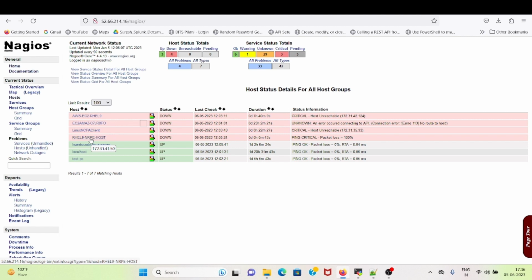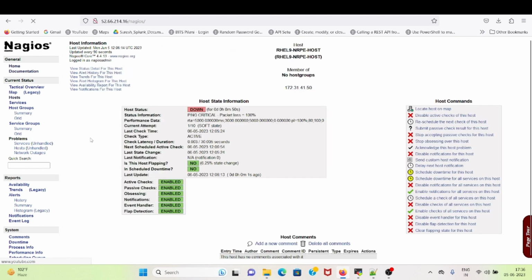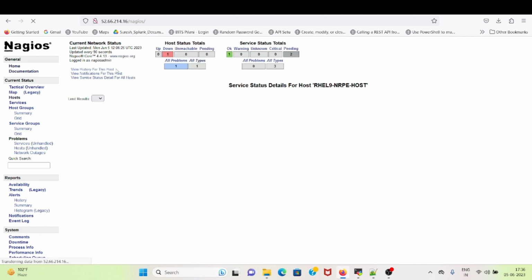So it is showing that ping is critical. The reason ping is critical is because we have not allowed ICMP in the inbound rules.